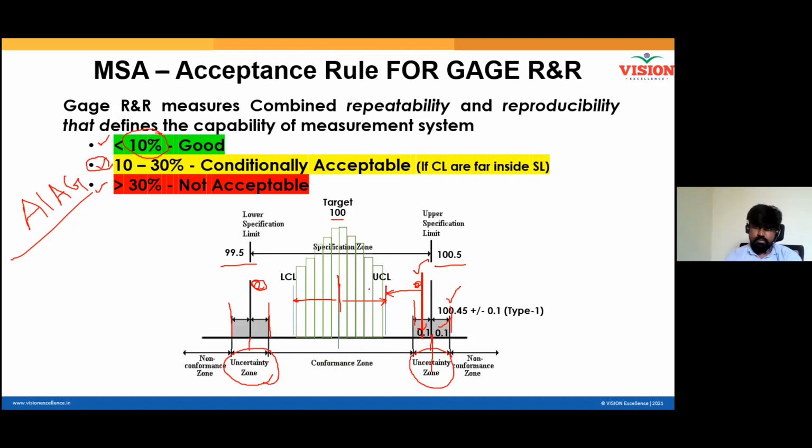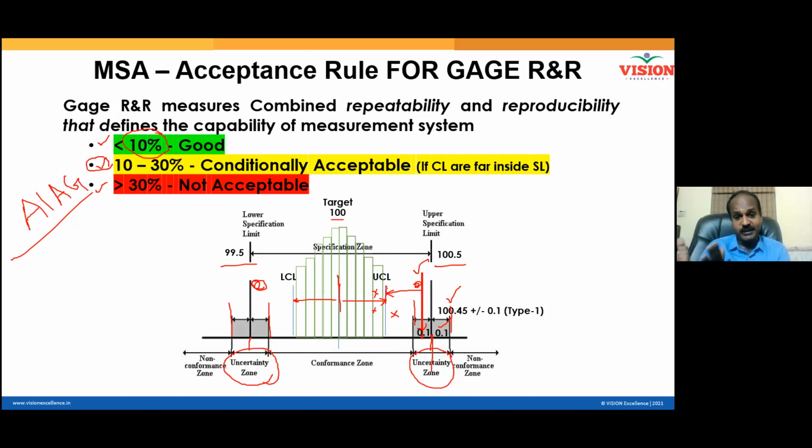Yes. Even if your quality checkers make a mistake here, 10%, where will they place the product? They'll place it here. Still the product is acceptable. Am I right? Yes. The risk of uncertainty is getting reduced. The risk of wrongly rejecting a good product, the risk of wrongly accepting a bad product gets reduced if you bring the control limit well inside the specification limit.